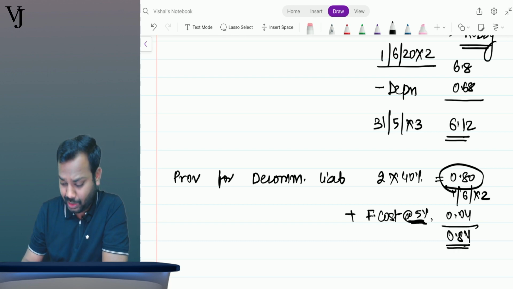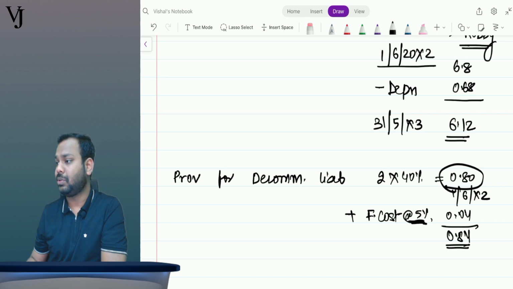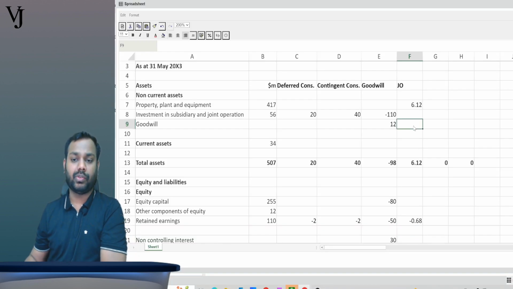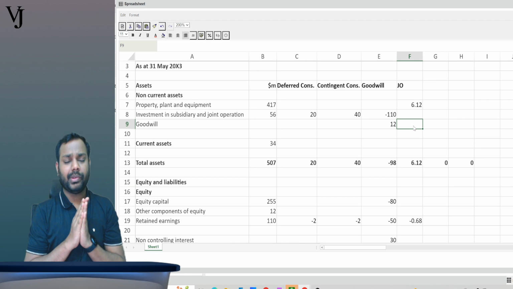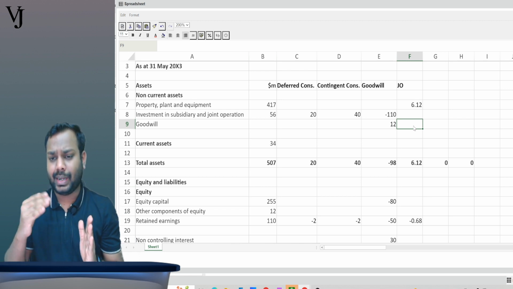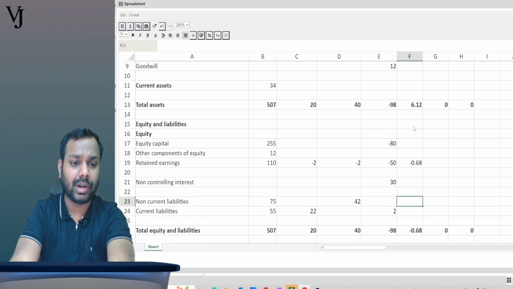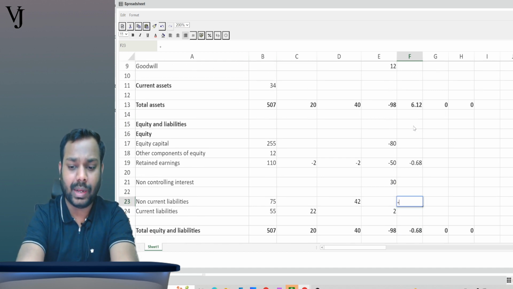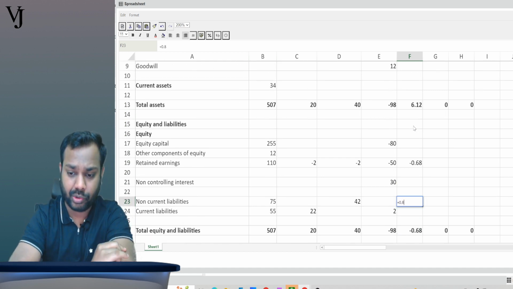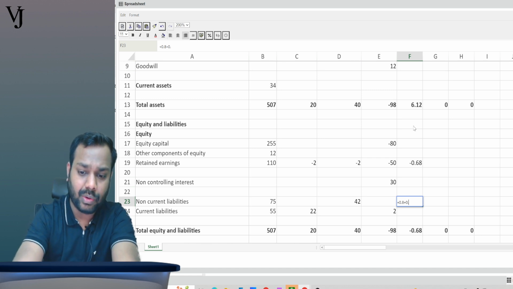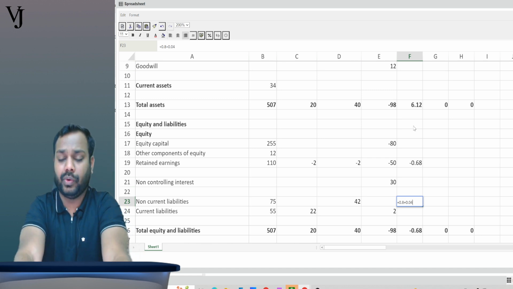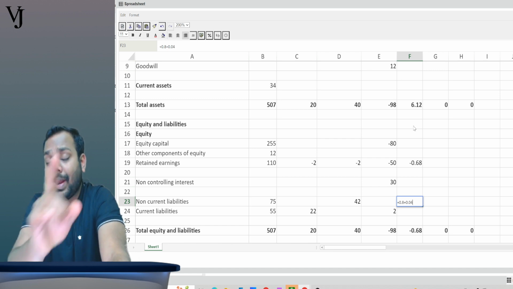We have to unwind the liabilities. Now let's adjust that also. Come to the screen. Now tell me, provision for decommissioning liability will be incurred when? At the end of the 10 years. So it is current or non-current? It is non-current. So let's write here in non-current: 0.8 on 1st June 20x2, then plus 0.04. On what? On finance cost during the year.